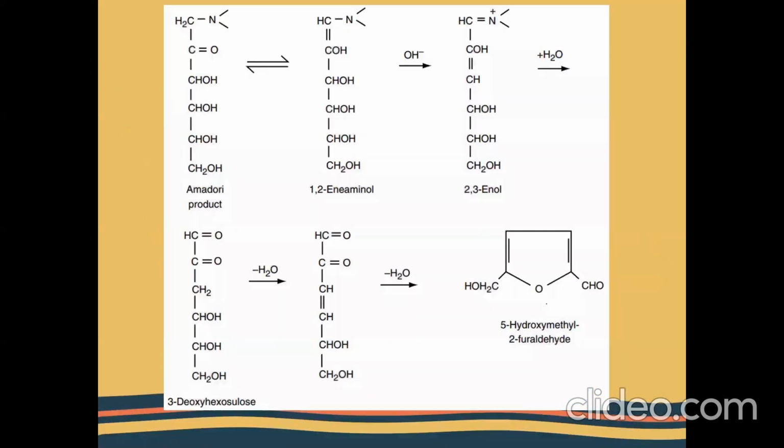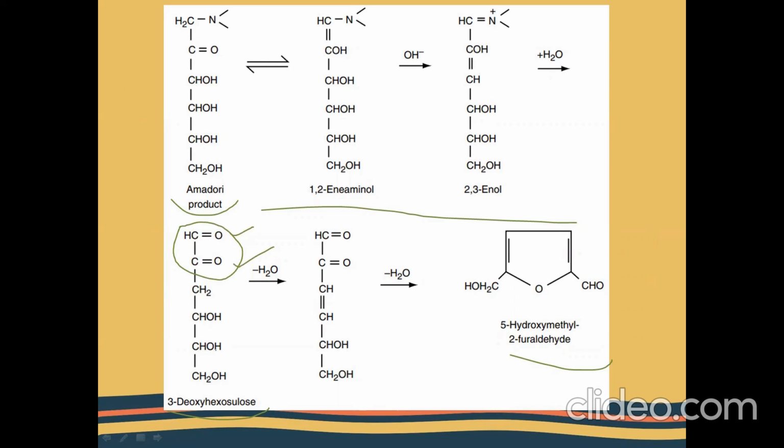So here is the reaction sequence of conversion of Amadori compounds to 3-deoxyhexulose, which is nothing but the 3-deoxyosone, and 3-deoxyosone to HMF. Here you can see the Amadori compound undergoes a series of reactions and forms the 3-deoxyosone, which is a dicarbonyl compound. So it has two functional groups, which are nothing but the aldehydic group and the ketonic group.